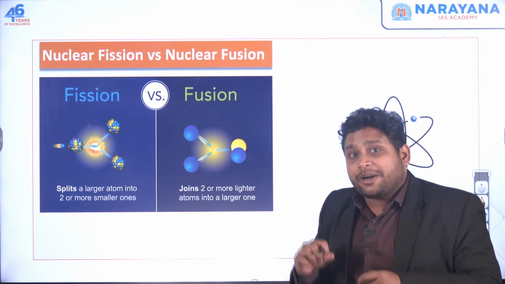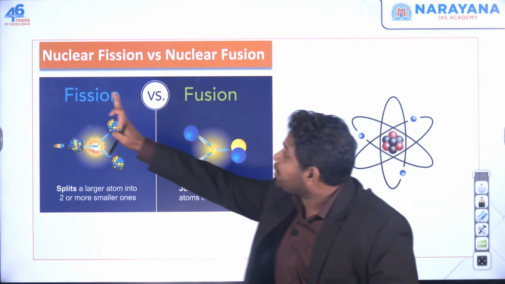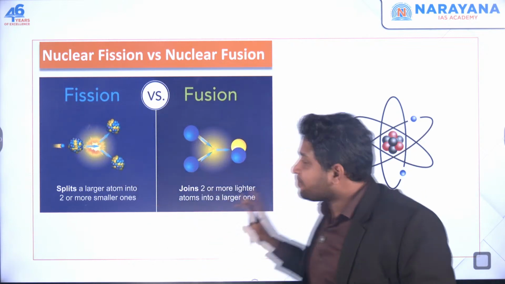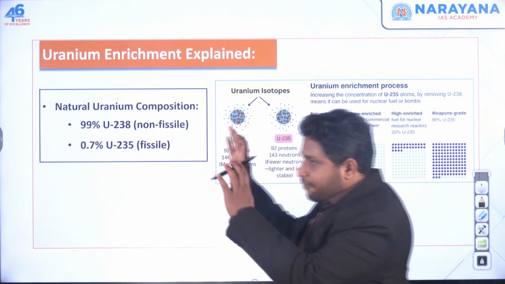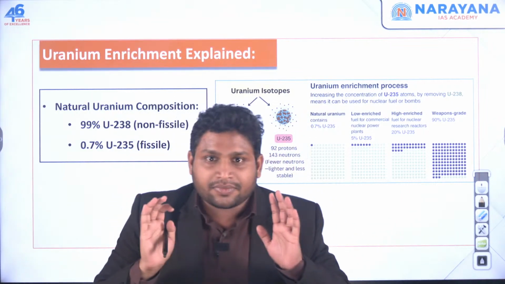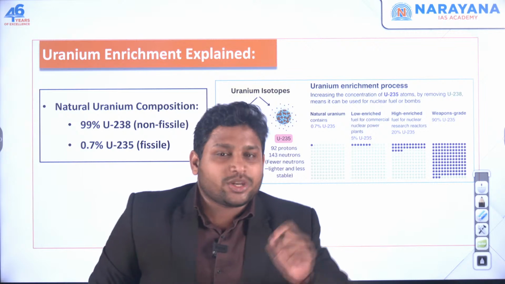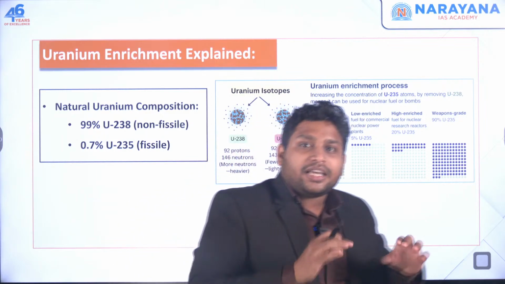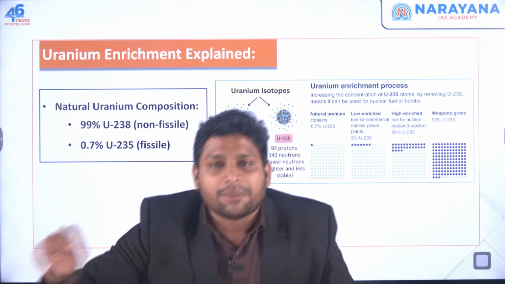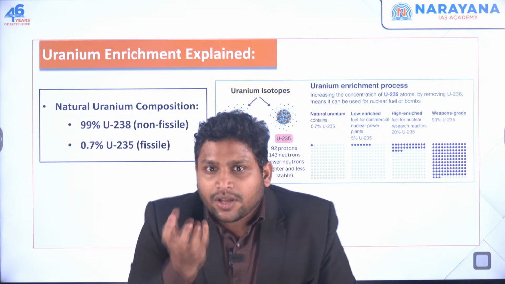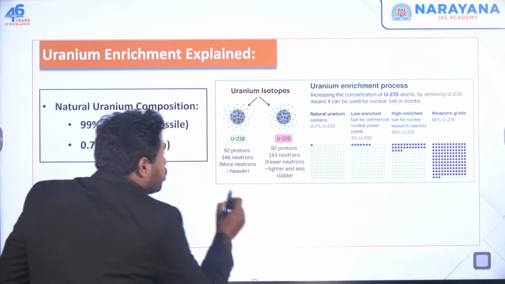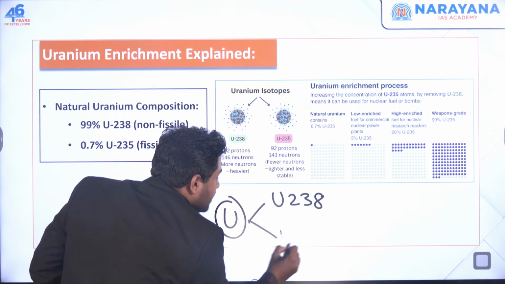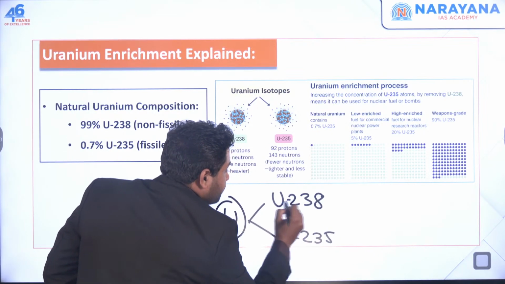Okay, now in this particular article of uranium enrichment, we are going to focus on nuclear fission and not the fusion. Just look at this nuclear fission part. Now when you are doing this nuclear fission, you have taken uranium. Uranium is a natural element. Now when you look at uranium in the natural form, let's say you have got uranium from some place, naturally you have brought it over here. If you look at this uranium, it includes two parts. One is called uranium 238, the other one is called uranium 235.